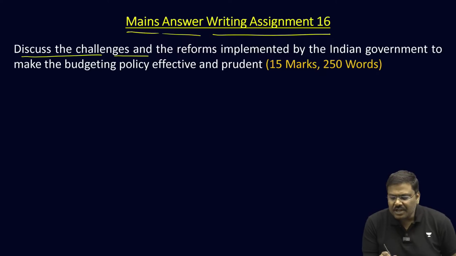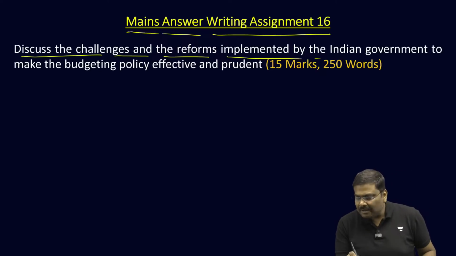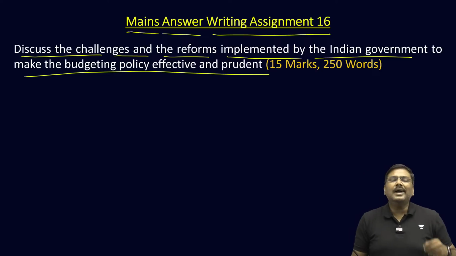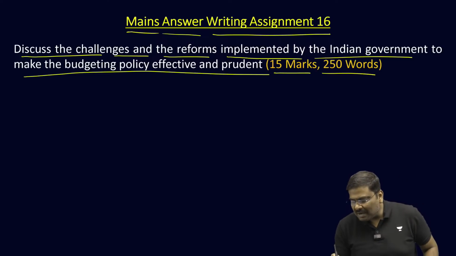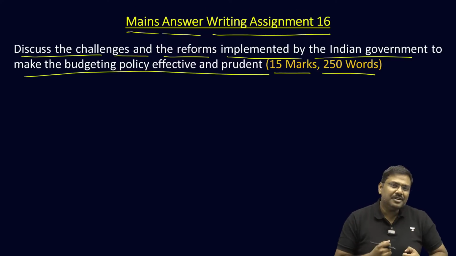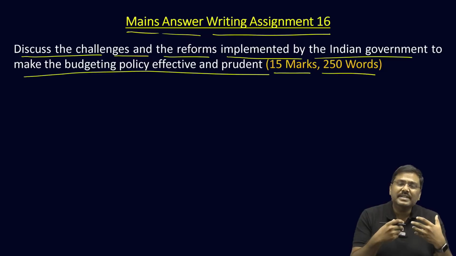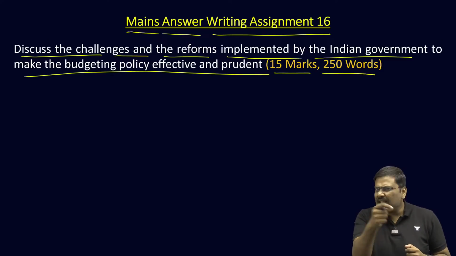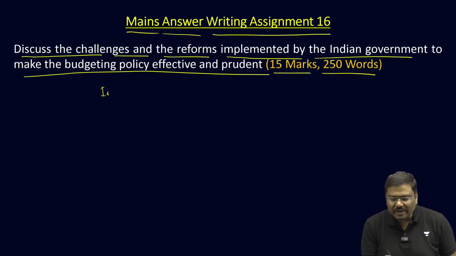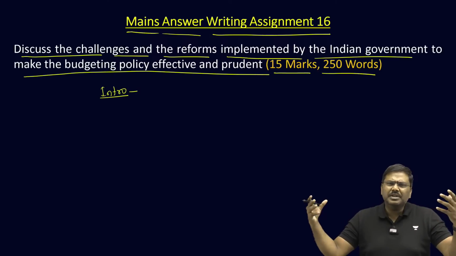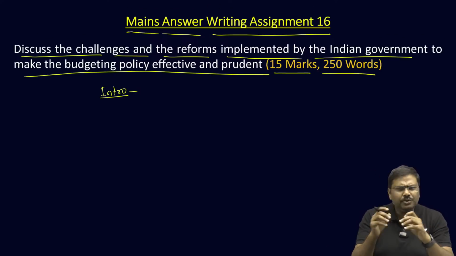Discuss the challenges and the reforms implemented by the Indian government to make the budgeting policy effective and prudent. It is a 15 marker question for 250 words. Start with an introduction: what is the importance of fiscal policy making for the government as well as the economy? That should be your introduction. Please do not waste too many words on the introduction itself. You might know too much information. Limit it to around 20 to 25 words.